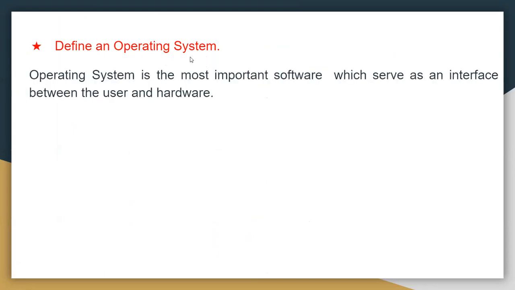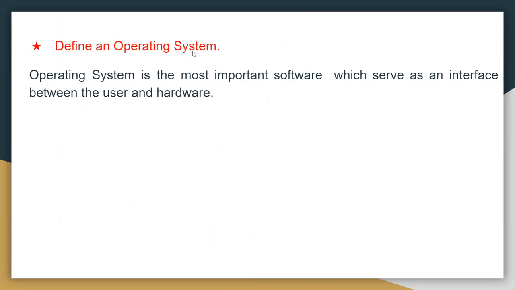The next question is, define an operating system. You have to write the definition of an operating system. Operating system, or OS, is the most important software which serves as an interface between the user and the hardware.